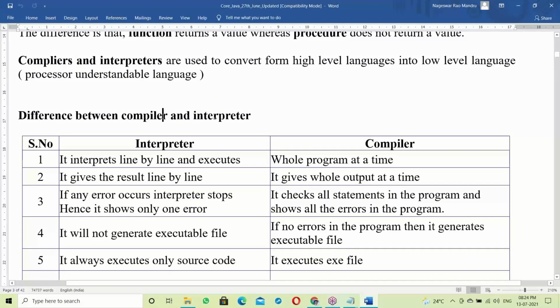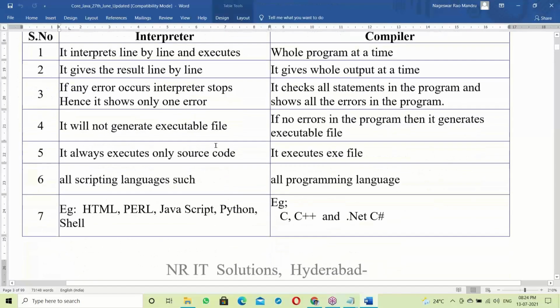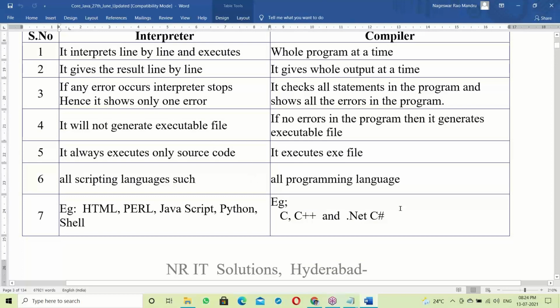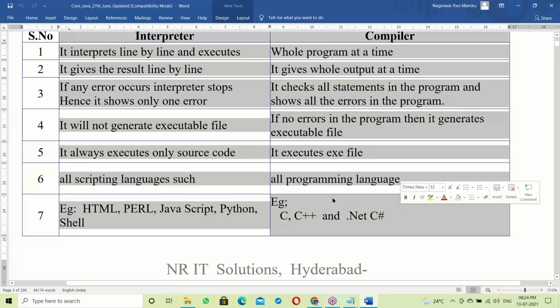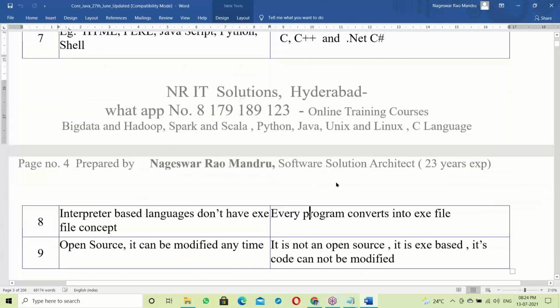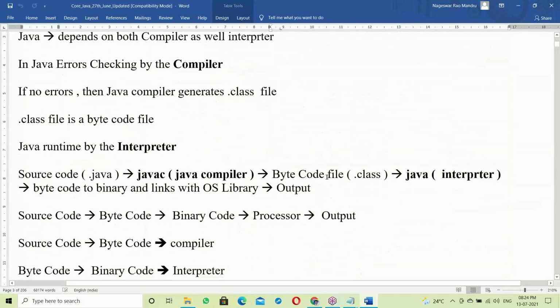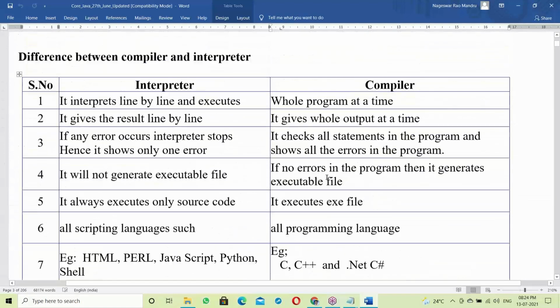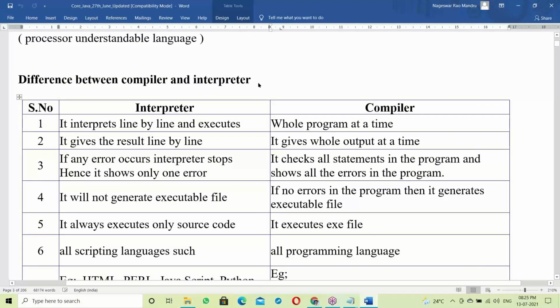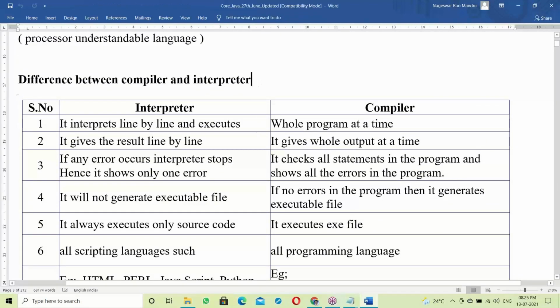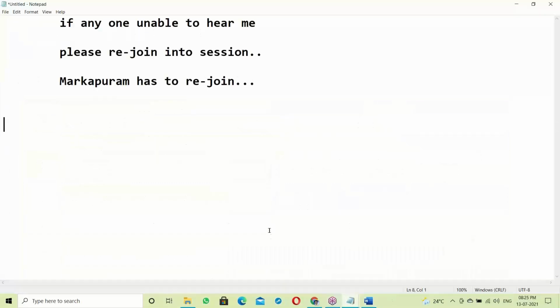This is the difference between compiler and interpreter. There will be a separate class on this, almost half an hour on compiler and interpreters. Don't worry, I'll explain.